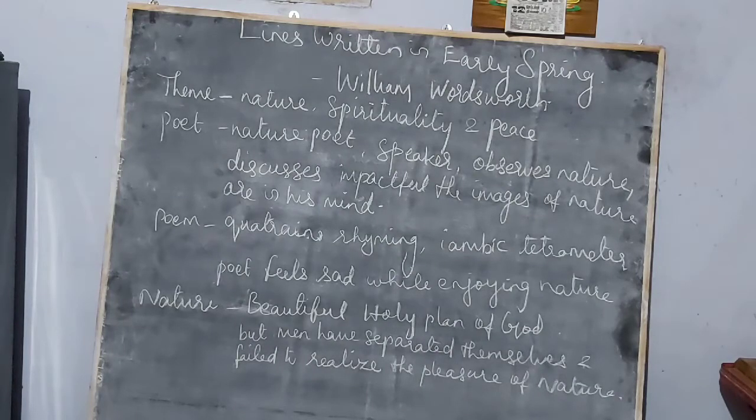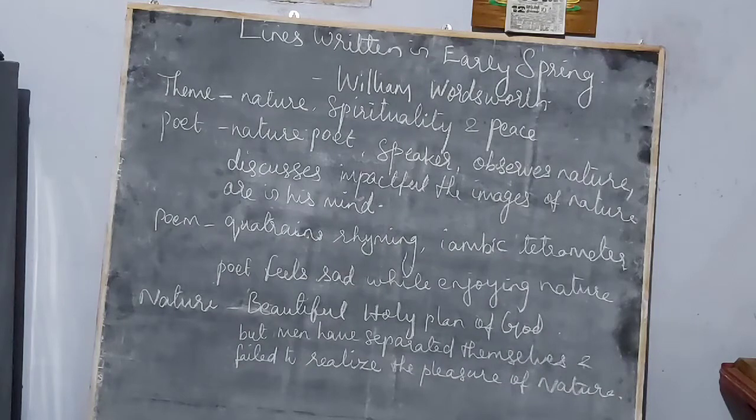What are we going to do today? Today, we are going to learn Unit 3 poem Lines Written in Early Spring. What is actually lines? Lines or poems. Okay, what is spring? Spring is one of the four seasons. What are all the seasons? Autumn, winter, spring, and summer.